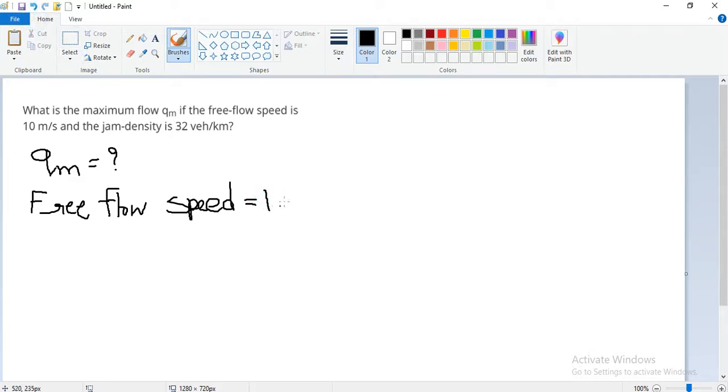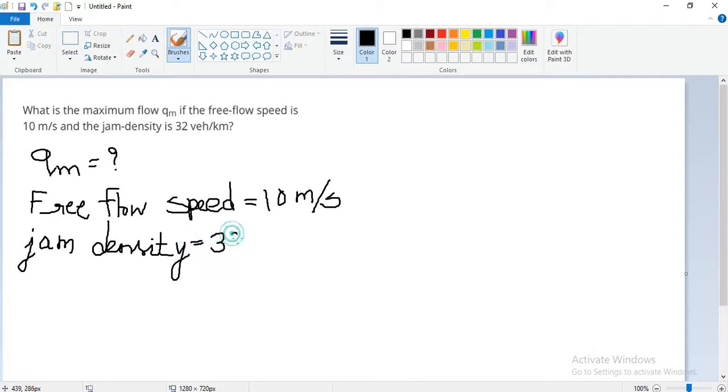And the jam density is 32 vehicle per kilometer.